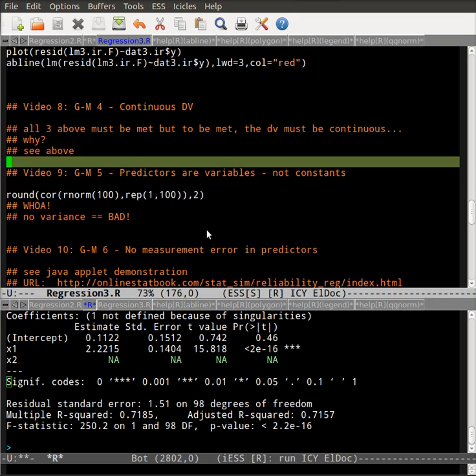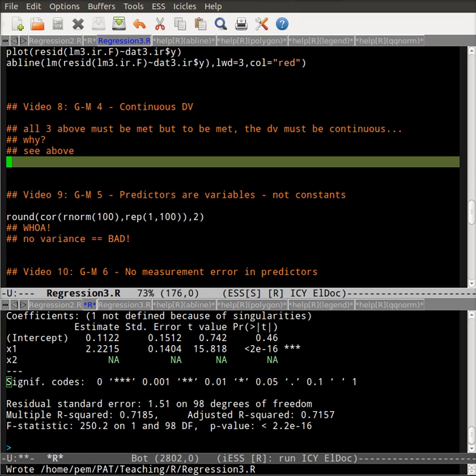Now, given those three, it follows that the dependent variable must be continuous. Now, some of you will say, well, why is that? Certainly we have logistic regression. We can use regression in the word, but logistic regression is different than just standard ordinary least squares regression. So we're going to put that aside for now. And all of these assumptions pertain to the ordinary least squares regression and satisfying the assumptions that we've covered so far, because the Gauss-Markov assumptions has to do with ordinary least squares. So in order to satisfy those three prior assumptions, the dependent variable must be continuous.